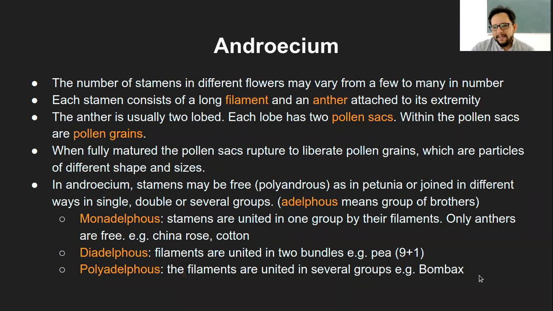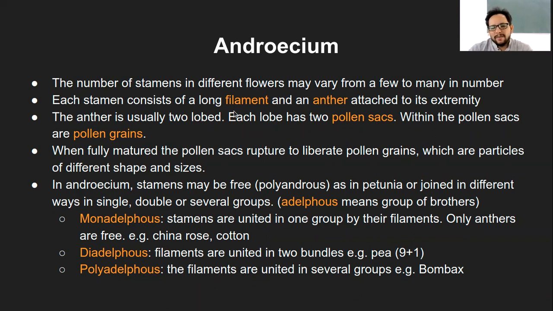So the next part is the androecium, that is the male reproductive structures in the plant. Now the number of stamens in one particular flower can vary from different flowers. One might have, let's say, few in number, while others might have quite many. So depending on how many stamens are present in that flower, the ability of that flower to pollinate will also be different.